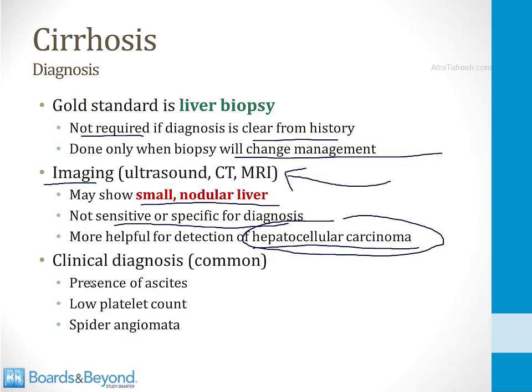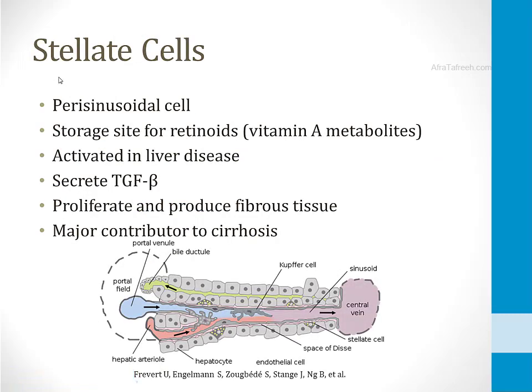The more common way cirrhosis is diagnosed is clinically if there's presence of ascites or low platelet count or spider angiomata. If you see things like this, you know the patient has cirrhosis and you've made the diagnosis. The last topic I'll mention for this module is something that's very high yield for step 1, and that's a cell type that's been shown to play a major role in the development of cirrhosis. It's called a stellate cell.